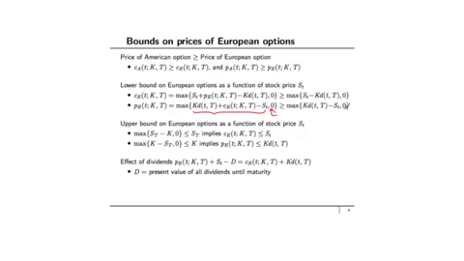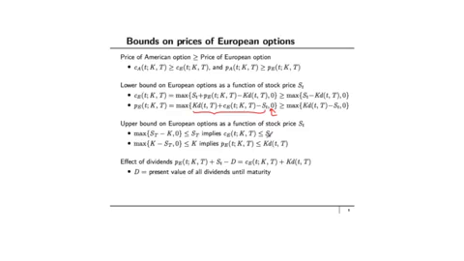You can get upper bounds of the European options using the stock price. Since the maximum of ST minus K and 0 is less than or equal to ST, it means that the call price has to be less than the spot price of the underlying. Since the payoff from the European put is less than or equal to K, it immediately implies that the price of the European put has to be less than or equal to K discounted backwards up to time little t.